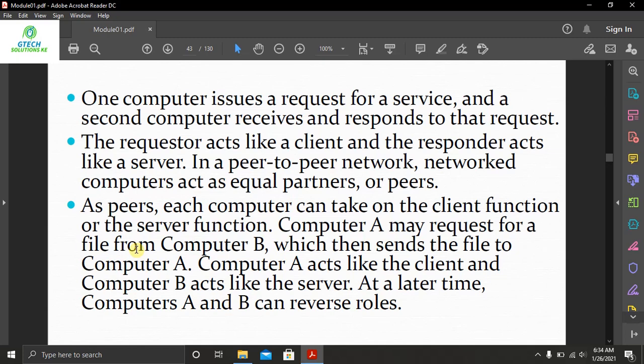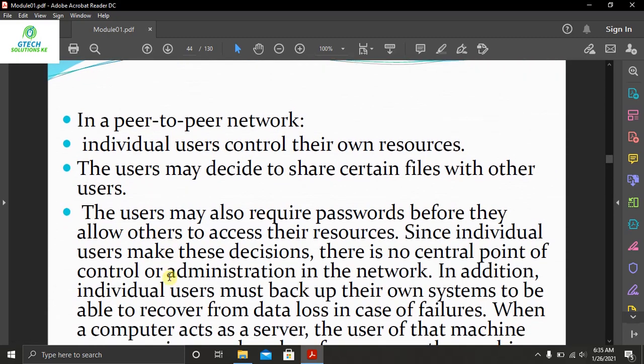At a later time, computer A and B can reverse the roles. So one computer will act as a client, whereas the other computer acts like a server, and these roles may change according to the time or the one who is sending the request.